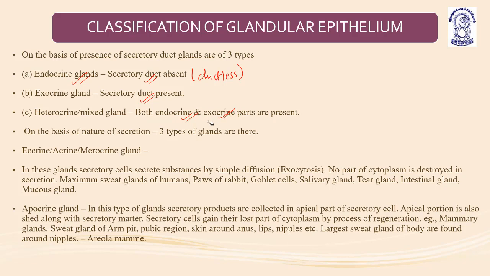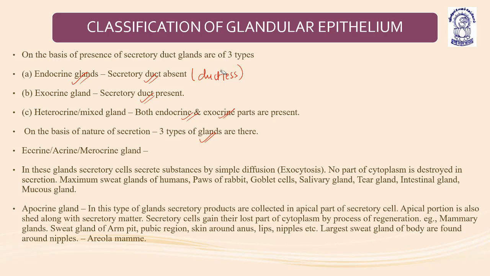On the basis of nature of secretion, there are three types of glands. The first classification was on the basis of presence of secretory duct. If they have a secretory duct, then exocrine. If they do not, then endocrine. And mixed or heterocrine means they have both endocrine and exocrine parts.